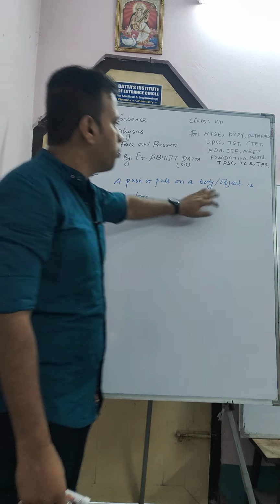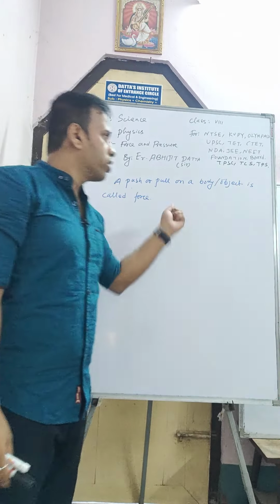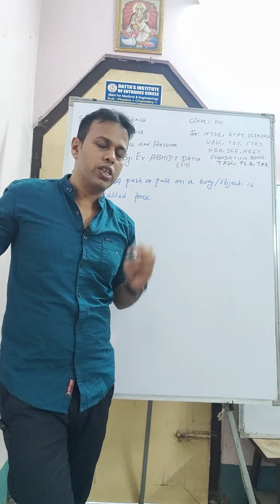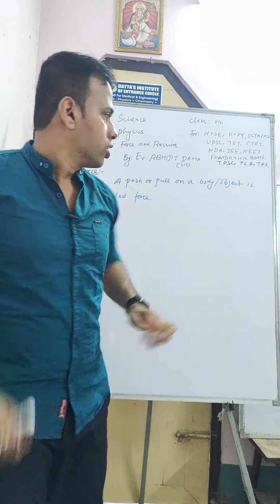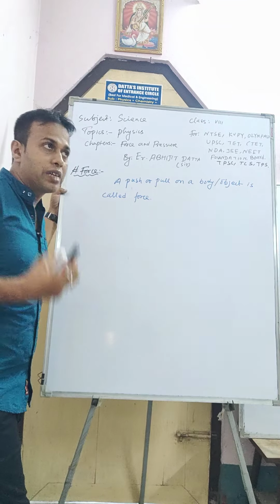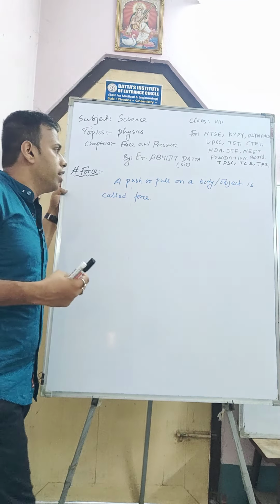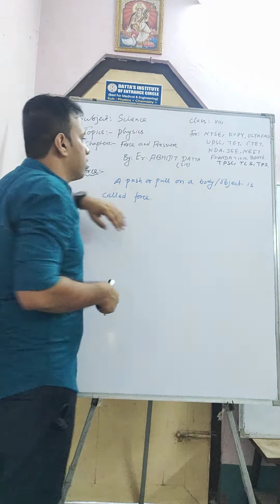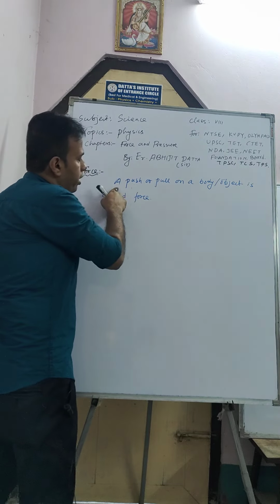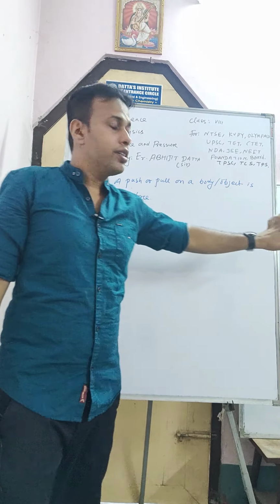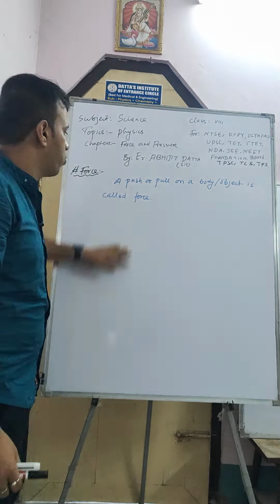So what is a body and what is an object? Those which have definite shape, definite mass, definite volume, definite size, and definite density are known as a body or object. And when we push or pull on a body, this push or pull is known as force.